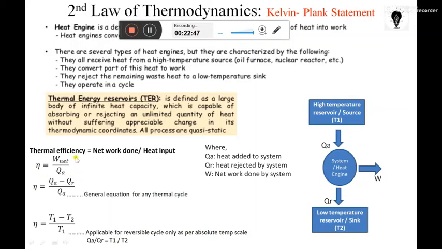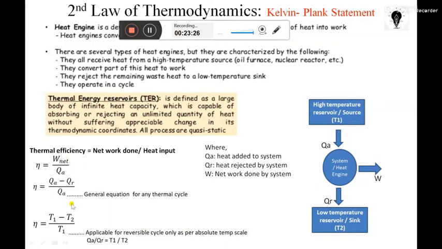If you want to make thermal efficiency 100%, then W net should be equal to QA, which is not possible. But it is possible to achieve efficiency near 100%. We can't achieve 100%, but we can achieve 91, 85, 87, and go near to 100%. In that direction only the inventions and all the R&D are going on: how can we go closer to 100%?